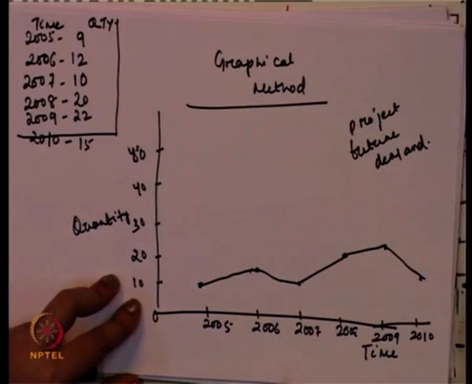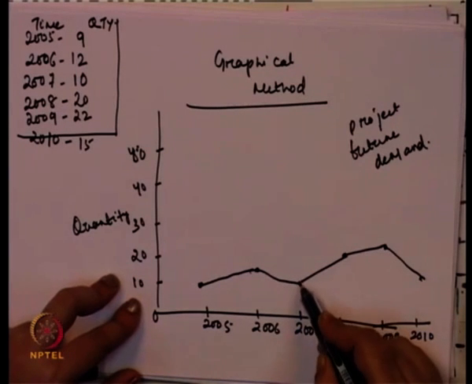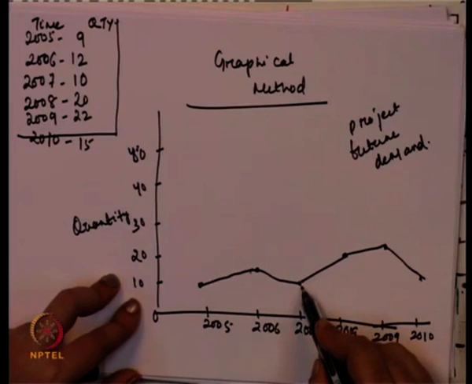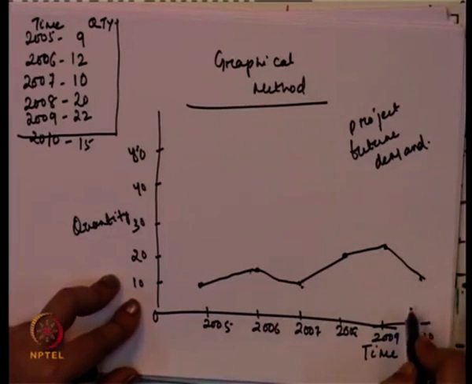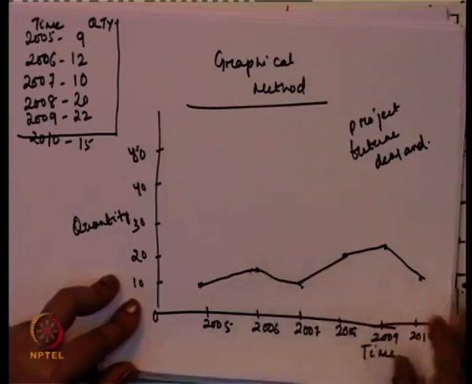So, now it has to see why the value is less, why the demand is less in 2007, or why it is following a declining trend in 2010. So, on this basis the series will be assessed, why in a specific year or specific time period the demand is more or less, and whether the same thing has to be taken into consideration when we are forecasting the demand for the next 5 years also.